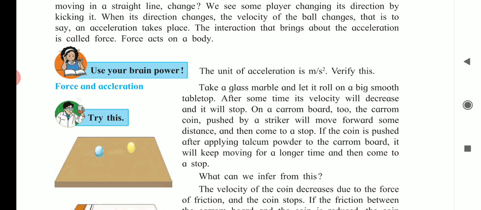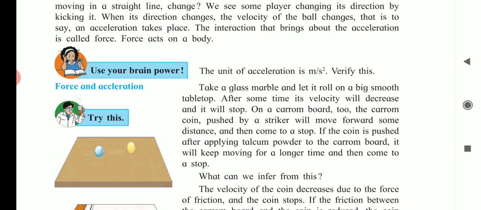The velocity of the coin decreases due to the force of friction, and the coin stops. If the friction between the carom board and the coin is reduced, why is it reduced? Because we use talcum powder. The coin keeps moving for a longer time. It would mean that if no force of friction is acting on a moving body, it will keep on moving